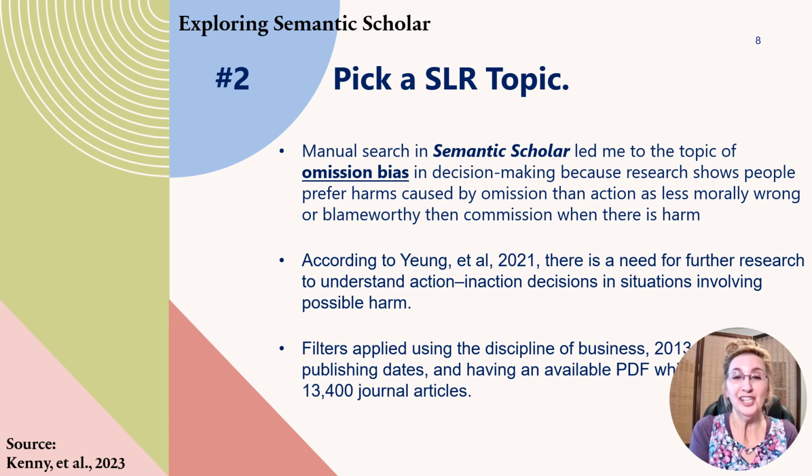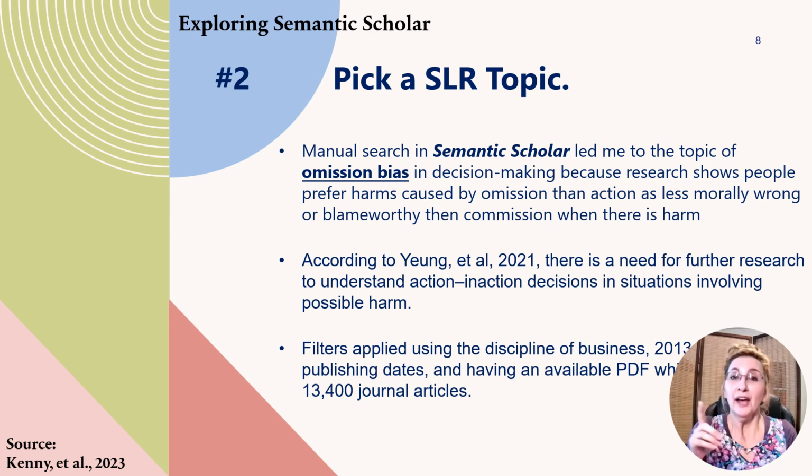I did some searching in the Semantic Scholar, and I found some journal articles on this phenomenon called omission bias. You know, omission is not taking action. Commission is when you take action. But the research shows that there's actually a bias when people take action. They could have well-meaning intentions, but let's say it results in harm.